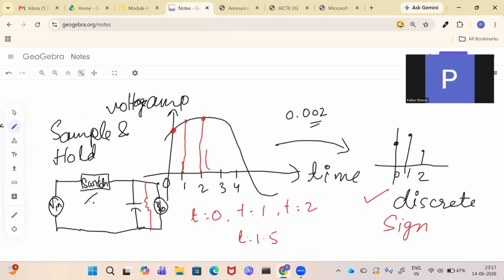We are not calling it digital right now. We are calling it discrete because these values can be any value. This one can be 5. Whatever value was here, that will come here. It is not only 0 and 1.